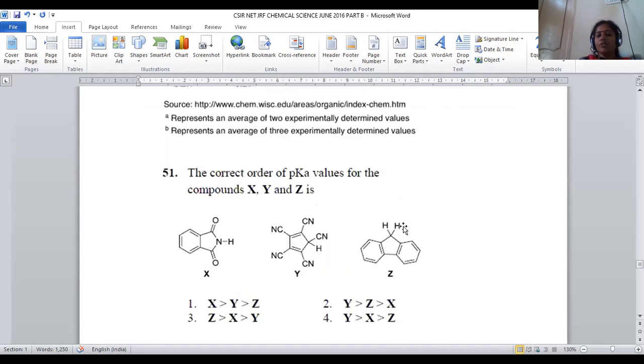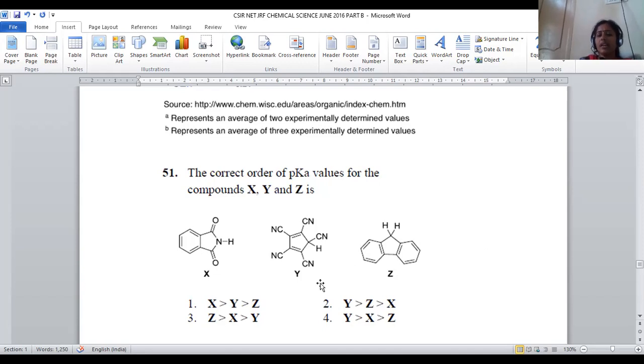Here, see, these two protons are there. These two protons are highly protected by the benzenoid rings. Two benzenoid rings are there, both symmetric in nature. They have a strong tendency to hold the hydrogens and are not losing them. This is called the annulation effect. Because of the annulation effect provided by these two benzene rings, these hydrogens are not freely liberated, so this compound is the least acidic among all three options.